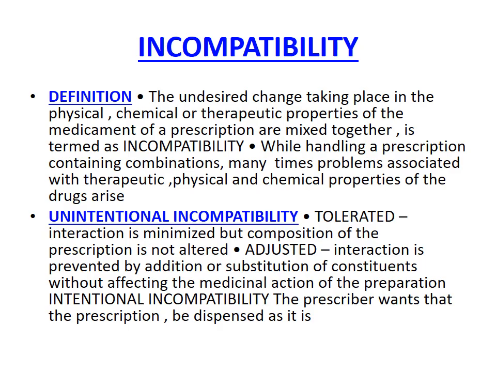Then the next one is adjusted incompatibility. What is that? Interaction is prevented by addition or substitution of constituents without affecting the medicinal activity of the preparation. In the case of adjusted incompatibility, we make some adjustments. What type of adjustments? The chemical interaction can be prevented by addition or substitution of one of the reacting ingredients of the prescription with another ingredient of equal therapeutic value. This is the adjustment we make.